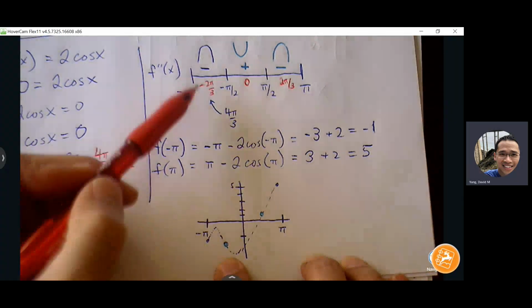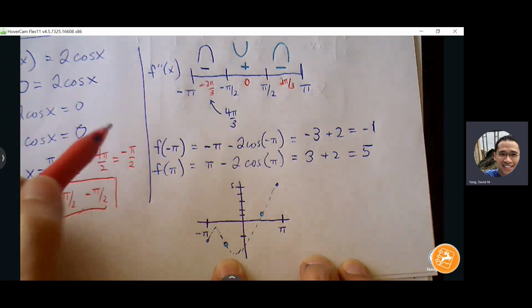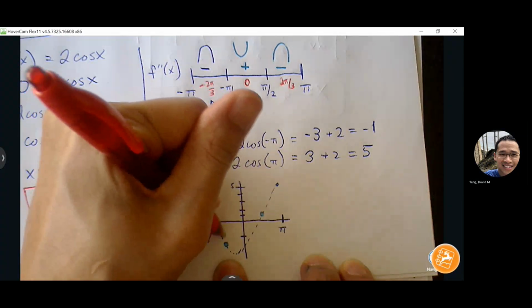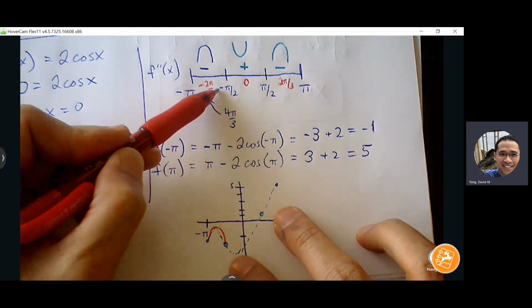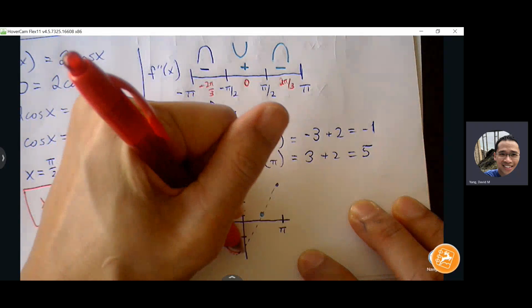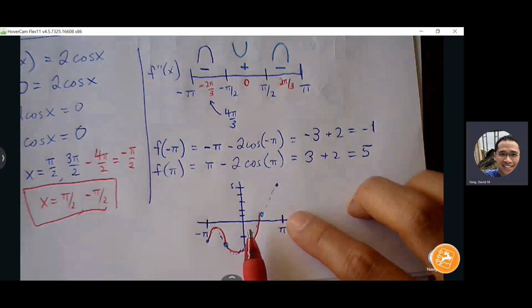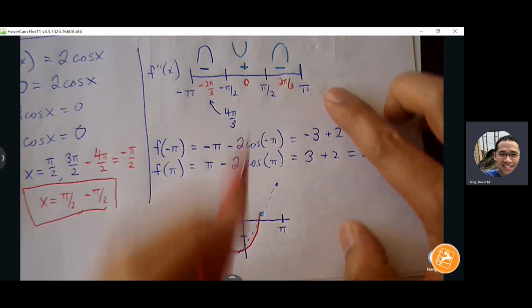So from -pi to -pi over 2, I want my graph to be concave down. Between -pi over 2 and pi over 2, I want my graph to switch over to concave up. And then for the remaining portion, I want my graph to be concave down.